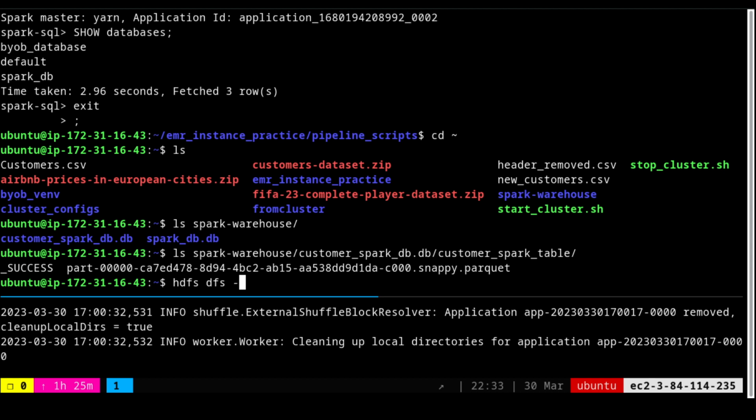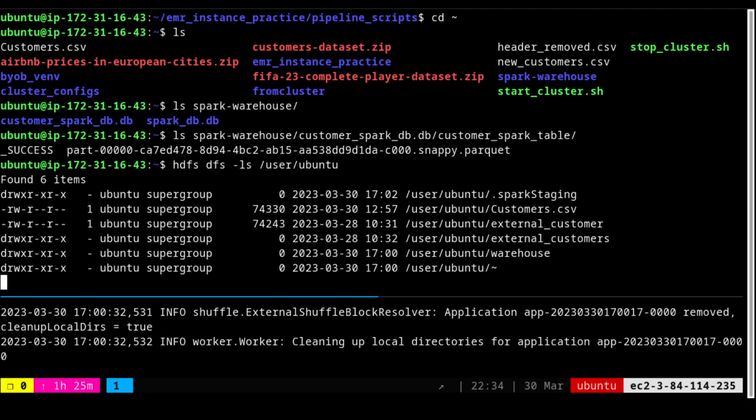HDFS DFS -ls, and if I do a home, not home actually, let us do user and let us do Ubuntu. This is the location where we are looking for the warehouse. And you know the mistake: when I gave the command, I had given Spark warehouse, but the actual folder is just warehouse.